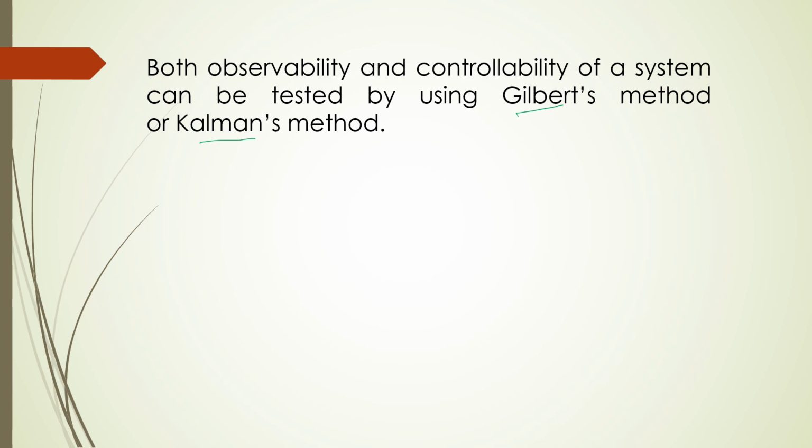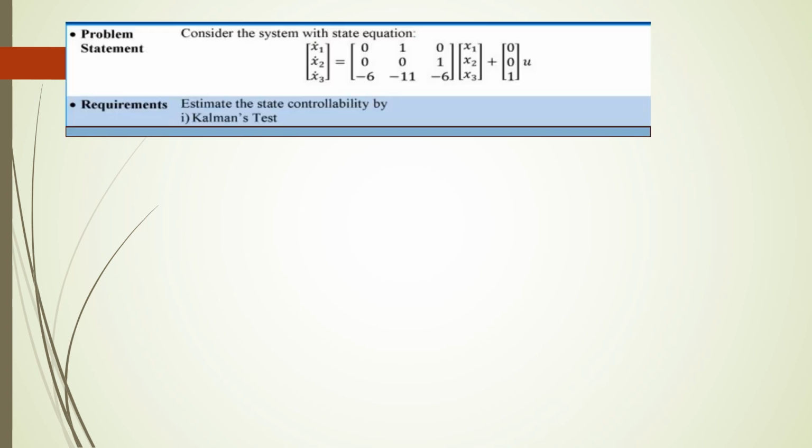We will use these methods to solve problems to predict whether the system is controllable or uncontrollable, observable or unobservable. This is the problem statement: consider the system with a state equation. They have given the variables, and the requirement is to estimate the state controllability by using Kalman's test.